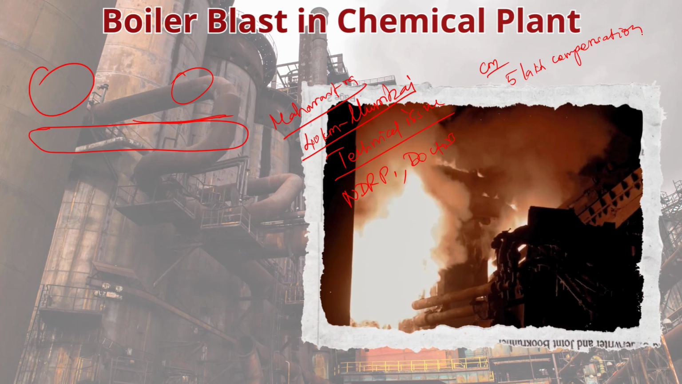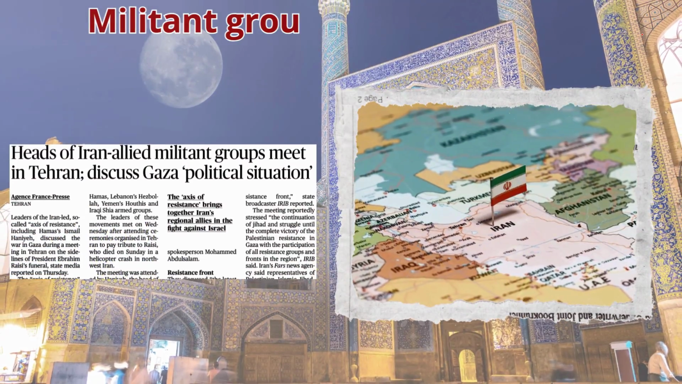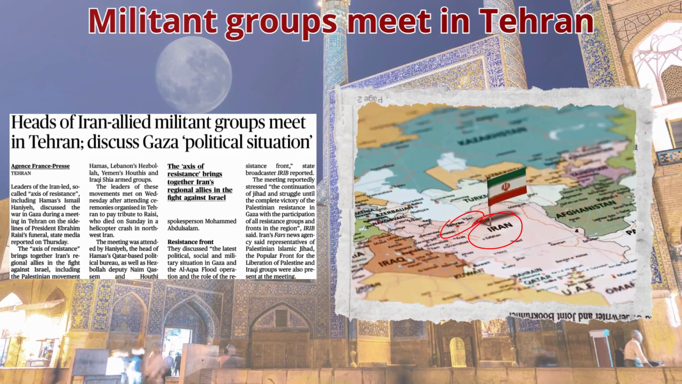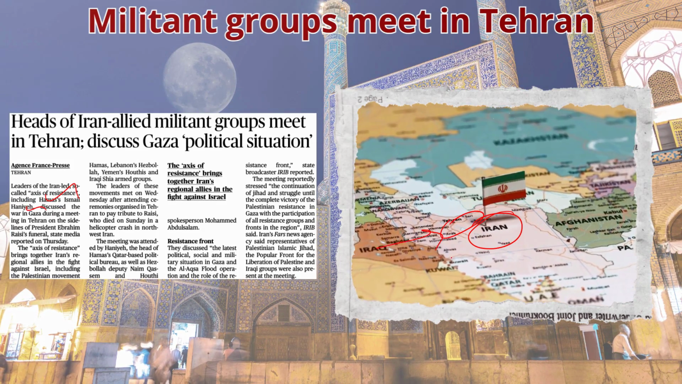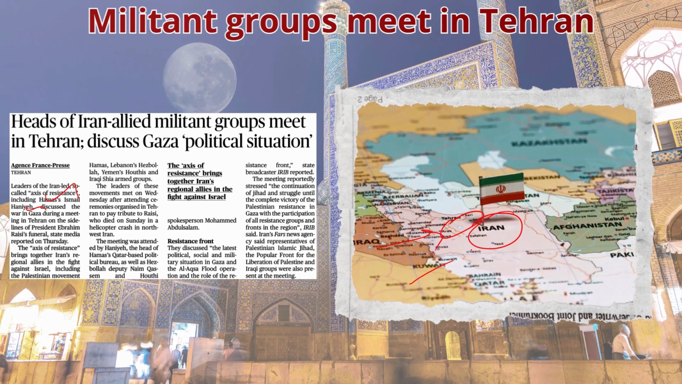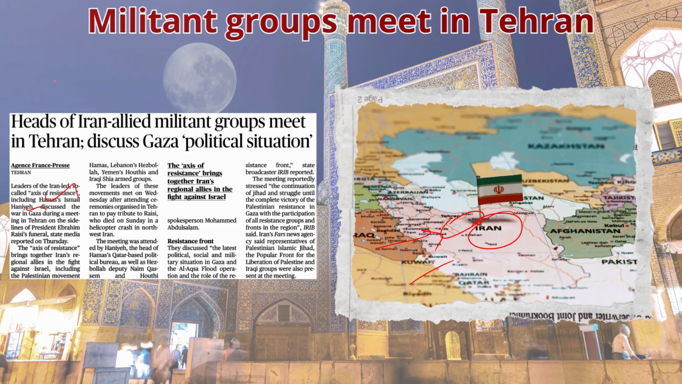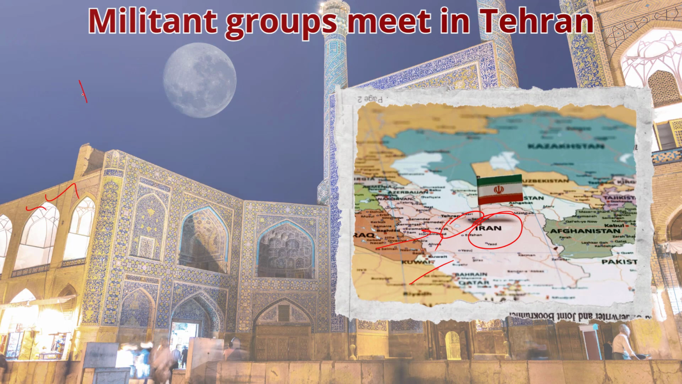Next article. Here, leaders of Iran-allied militant groups including Hamas, Hezbollah, Yemen's Houthis, and Iraq's Shia groups met in Tehran to discuss the situation in Gaza. They gathered on the sidelines of President Ibrahim Raisi's funeral and talked about the ongoing conflict in Gaza, the Al-Aqsa flood operation, and the role of the resistance front. The meeting emphasized continuing their struggle until achieving complete victory for Palestinian resistance in Gaza. Other groups such as Palestinian Islamic Jihad and the Popular Front for the Liberation of Palestine also participated.